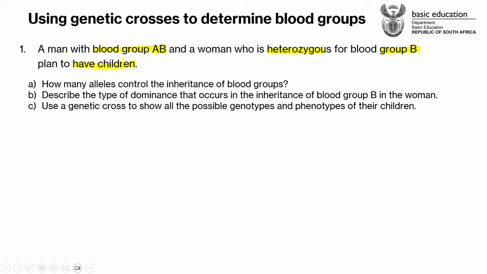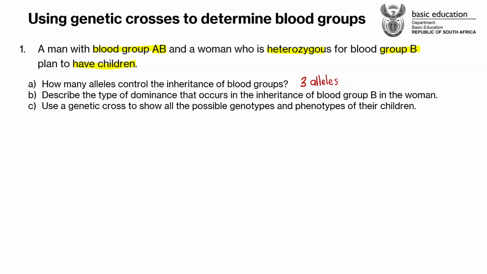Now the question will come and say, first of all, number A, how many alleles control the inheritance of blood groups? Let's hear from you guys. How many alleles? Three alleles. Yes, there are 3 alleles, guys, that are controlling blood types. How many blood types are we having in total? 4. Yes, 4 blood types, exactly.